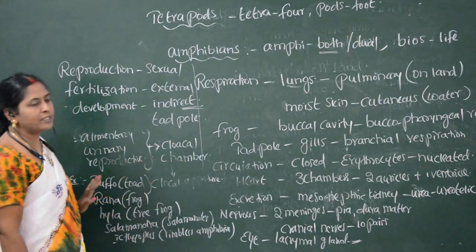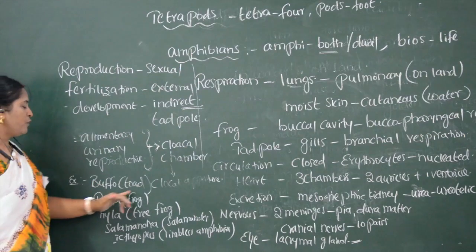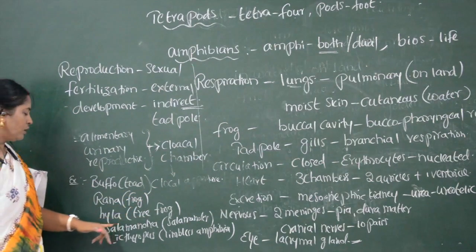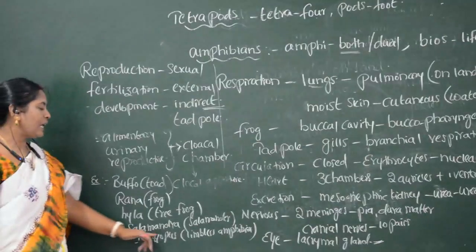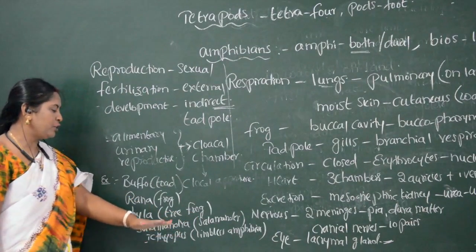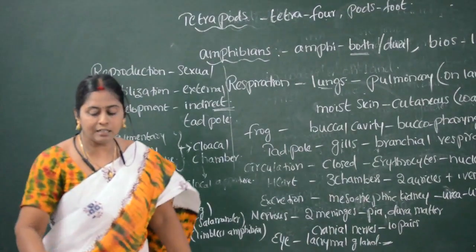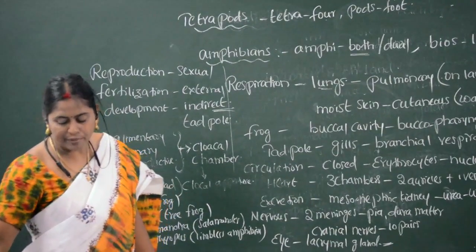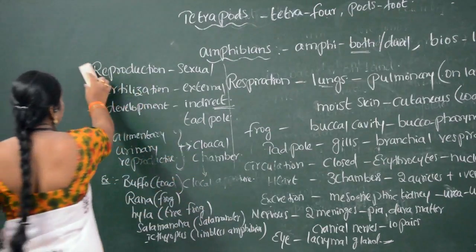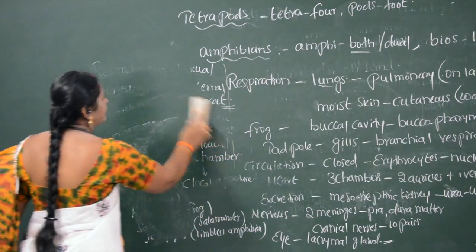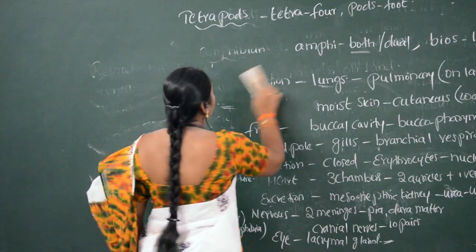The examples for this are Bufo, commonly known as toad, Rana tigrina frog, Hyla tree frog, Salamandra salamander, and Ichthyopus, a limbless amphibian. So these are the general characters of amphibians. The next class under Gnathostomata or tetrapod is reptiles.